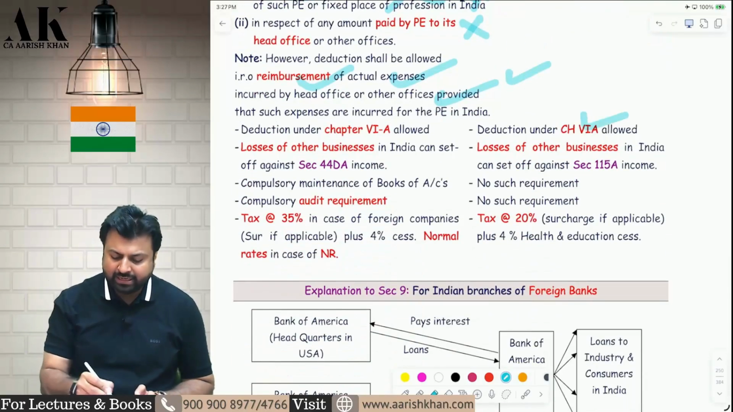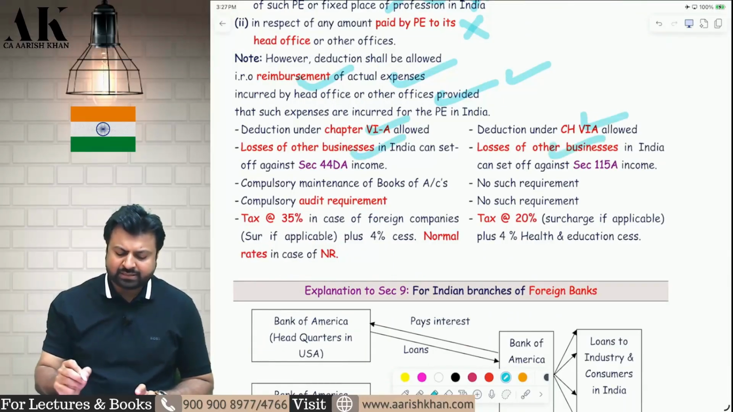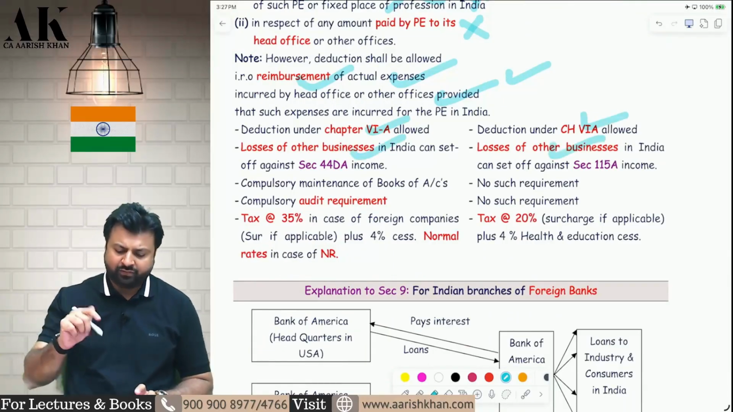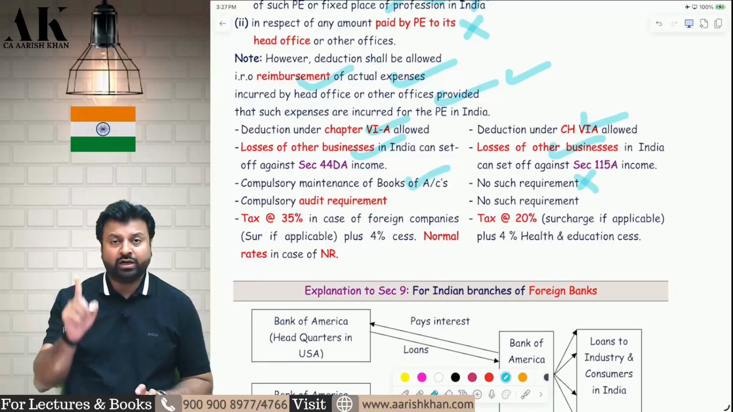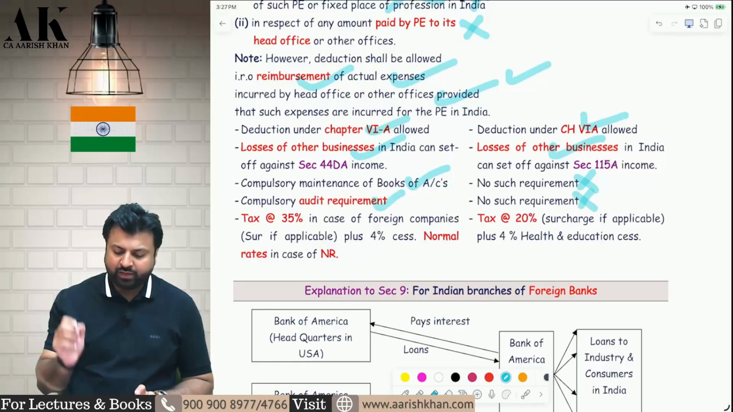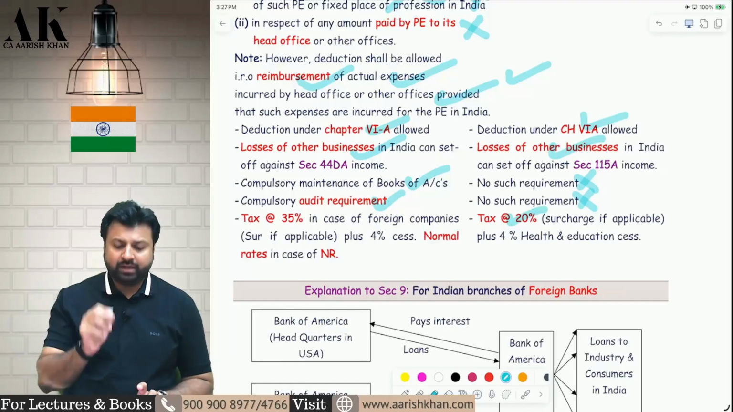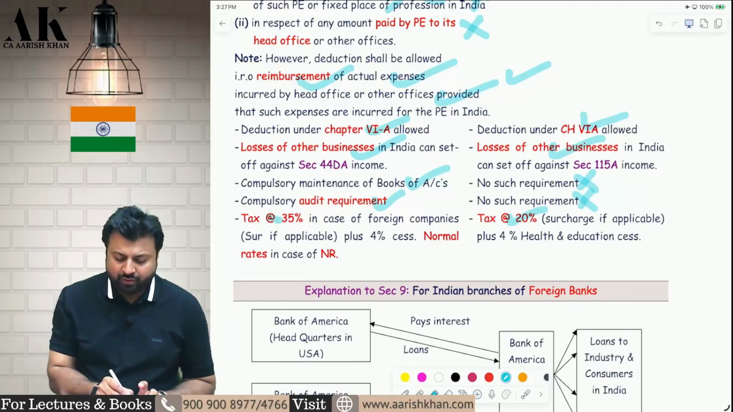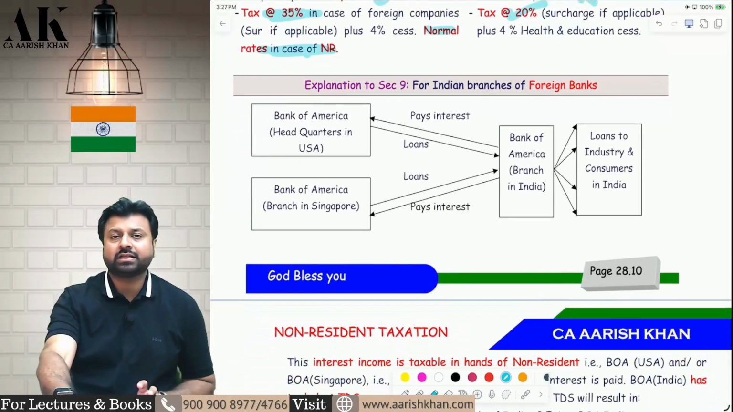Then Chapter VI-A deduction is allowed under 115A also, under 44DA also. Losses of other businesses are allowed under 115A also, 44DA also. In 115A, there is no need to maintain any books, but in 44DA, you have to maintain books. In 115A, there is no need to do any audit, but in 44DA, you have to do audit. In 115A, the tax rate is 20% or DTAA rate, whichever is lower. In 44DA, it is the normal tax rate. For a foreign company, it will be 30%. For others, it will be the normal tax rate applicable to an assessee. I hope it is clear to all of you.